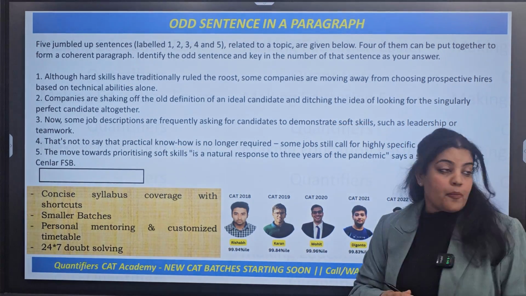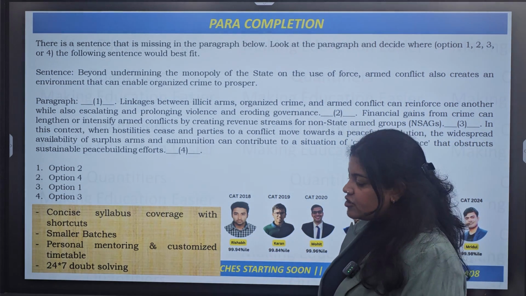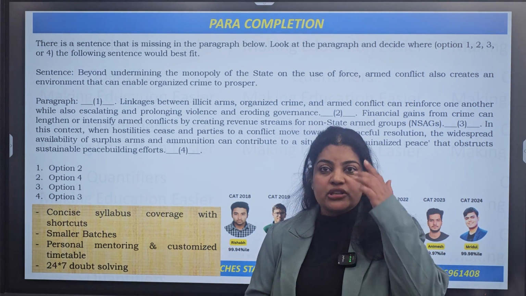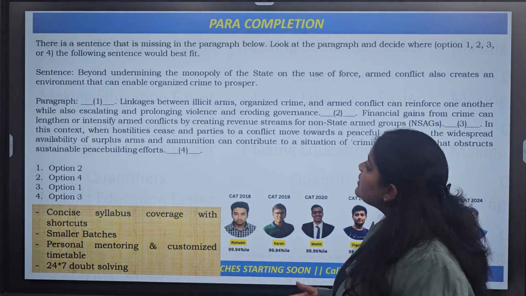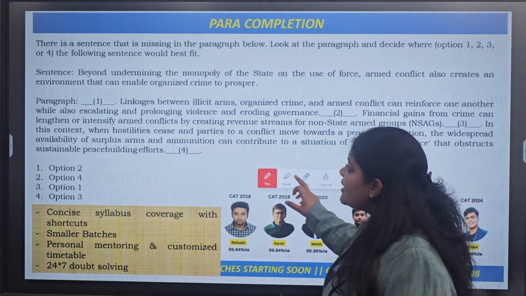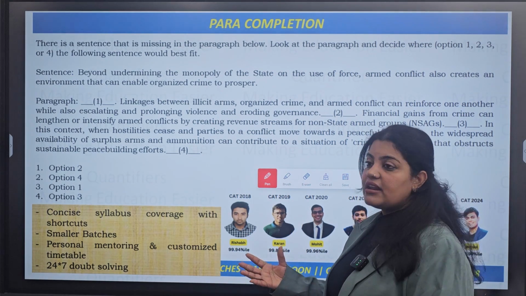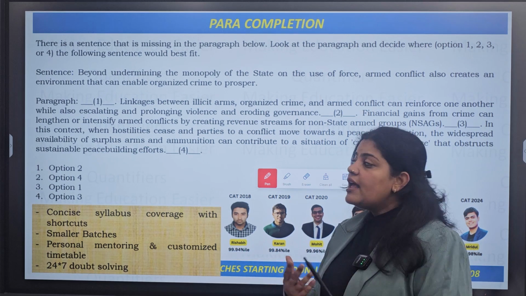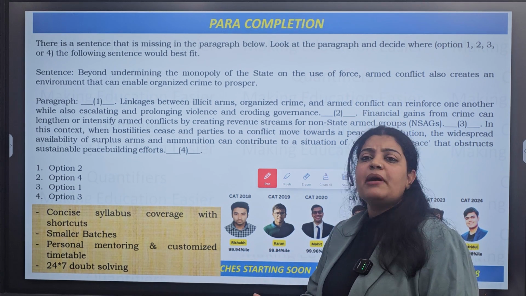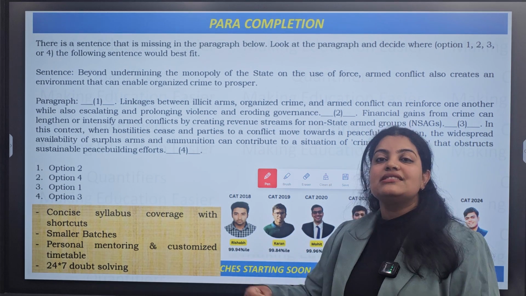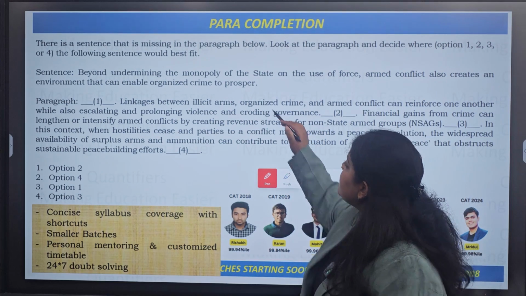The last topic in the case of the verbal ability section is your paragraph completion. Now this is a very newly introduced topic which was introduced in the year 2022. Again, all these para jumbles, your odd one out and your paragraph completion are closely connected to each other, right? They are almost testing you on the same idea about how to arrange the sentences so they become a meaningful and coherent paragraph. Now here a sentence is given.